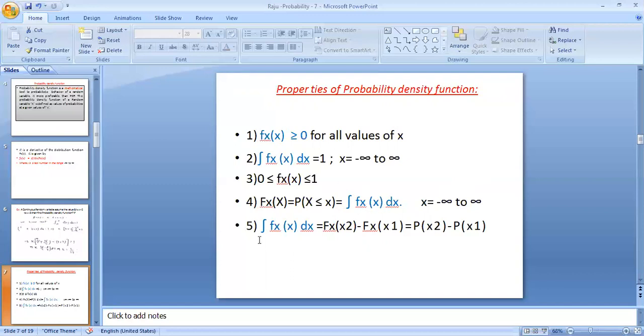And the fifth one is that the integration of the density function, that is small f_X(x) dx, is also equal to the distribution function of x2 minus the distribution function of x1. Also the value is the probability of x2 minus the probability of x1. So like the probability properties, the density function is always greater than or equal to 0, and the value should be between 0 and 1. So these are the properties of the probability density function.